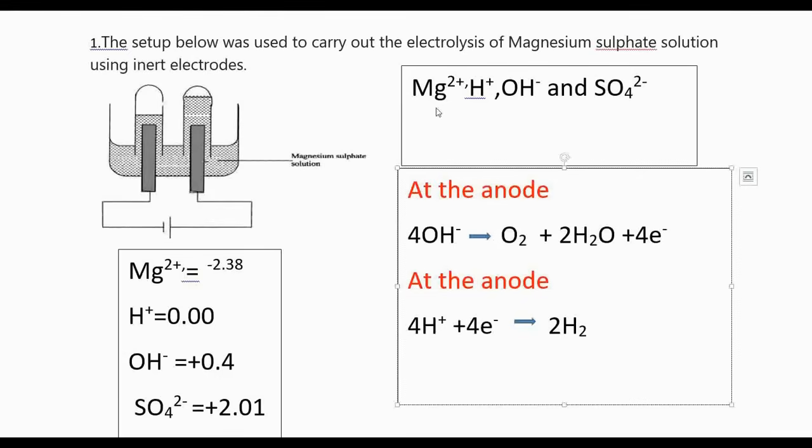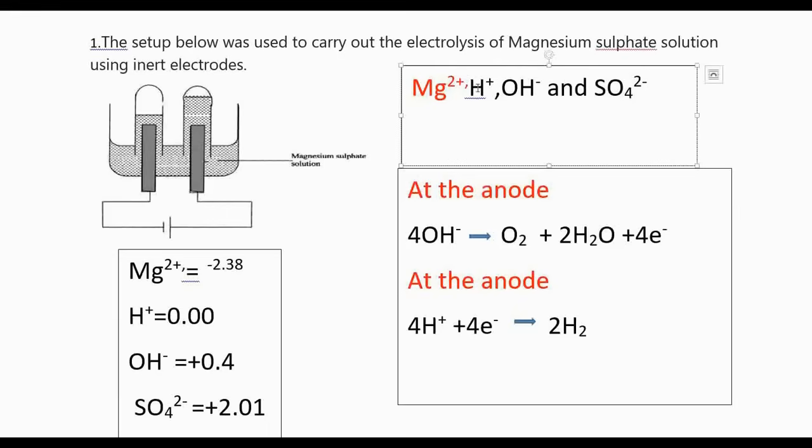In magnesium sulfate we have magnesium ions, we have hydrogen ions from water, and we have hydroxide ions from water, and then the sulfate ions from the magnesium sulfate. The hydroxide ions are negatively charged, and the sulfate ions are negatively charged. The magnesium and the hydrogen ions are positively charged. So we have 2 cations and 2 anions.